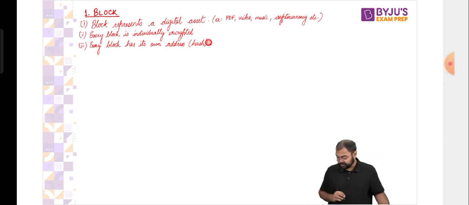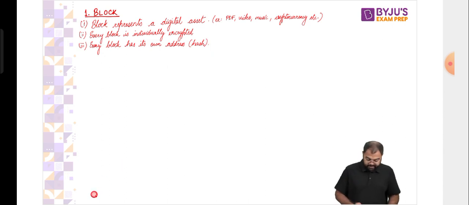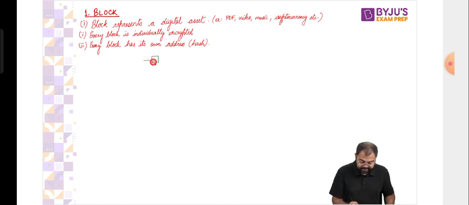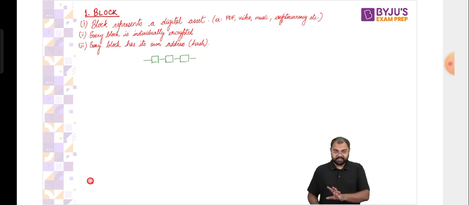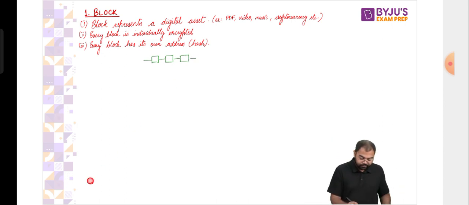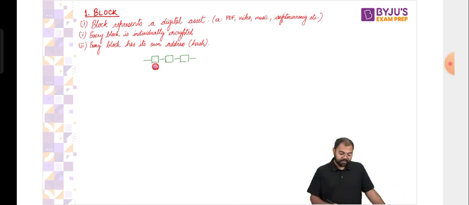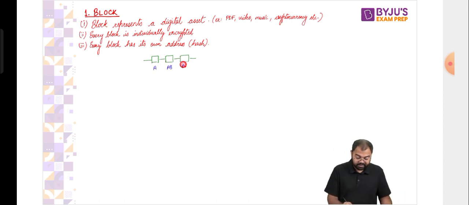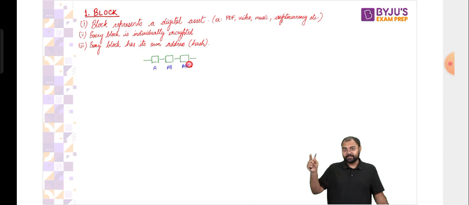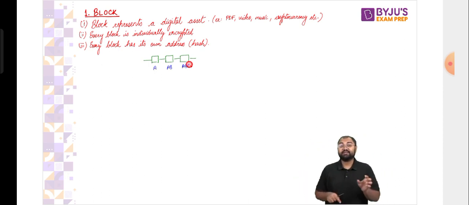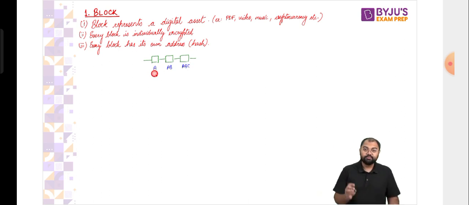Now, when it comes to this hash, just understand how things work in this particular case. Suppose that we have a blockchain like this. In this blockchain, each and every block will have its own address, and all these addresses are also connected. So, for example, if the block address of this block is A, then the block address of this block might be AB, and of this block might be ABC. Do you see how these are connected? The second one is connected to the first block, the third address is connected to the first and second, and at the same time, they are also timestamped, meaning whenever the transaction has happened.